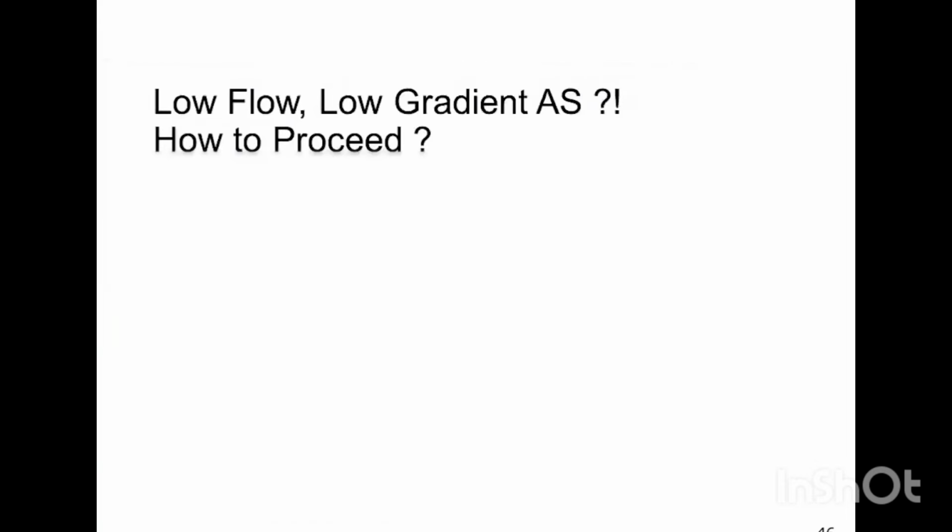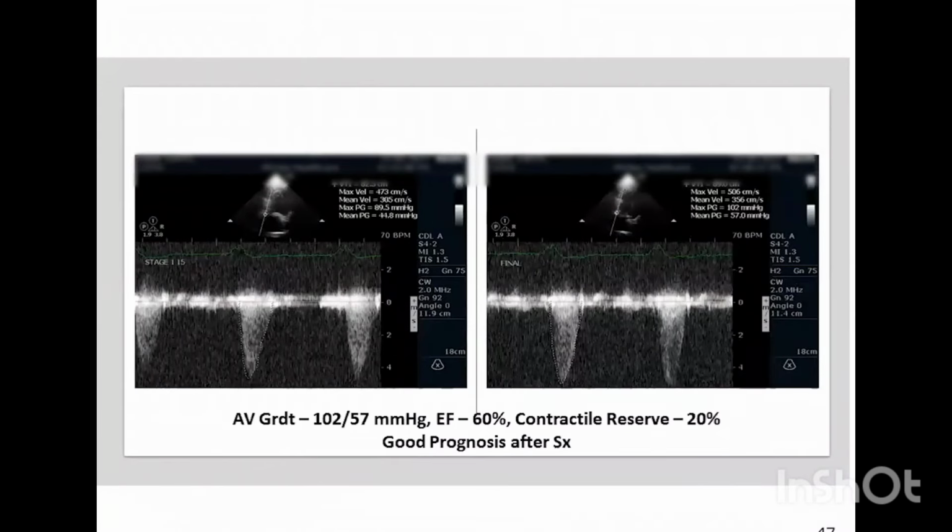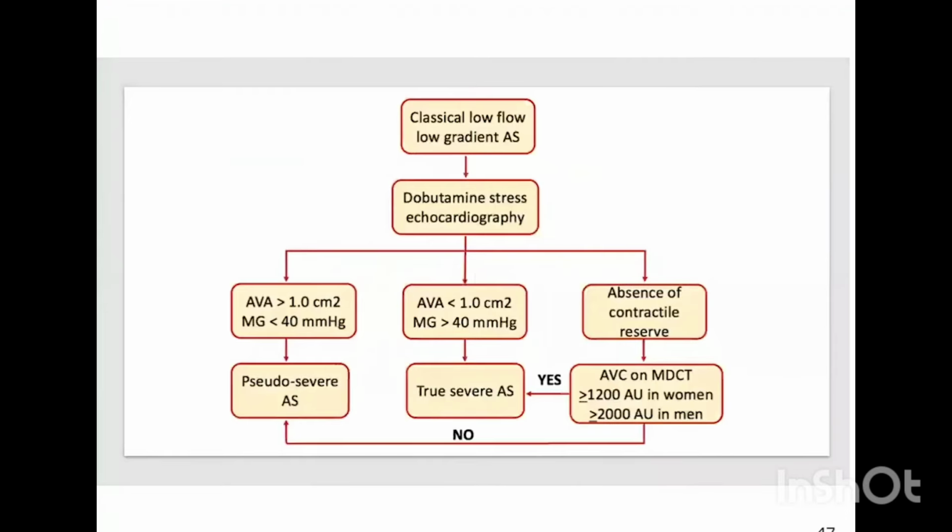So this was low flow, low gradient AS. The next step in evaluation would be stress echocardiography or dobutamine stress. Upon dobutamine stress echo, the AV gradient increased to 102/57, EF 60. The contractile reserve was hence 20%. So again, this showed that the AS was severe. LV dysfunction was the cause of falsely low gradients. And since the contractile reserve was good, the patient will have a good prognosis after surgery. So in low flow, low gradient AS, dobutamine stress echocardiography has a great role in defining pseudo-severe AS from true severe AS.